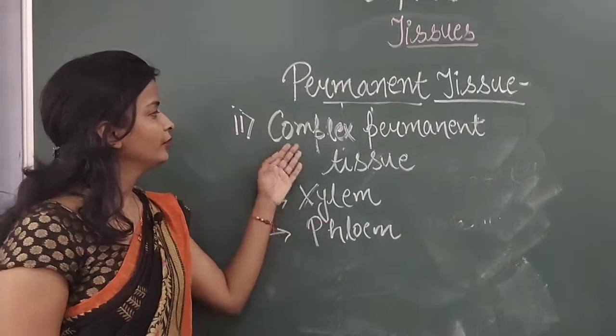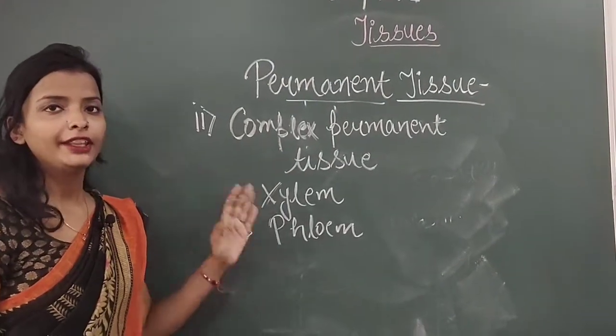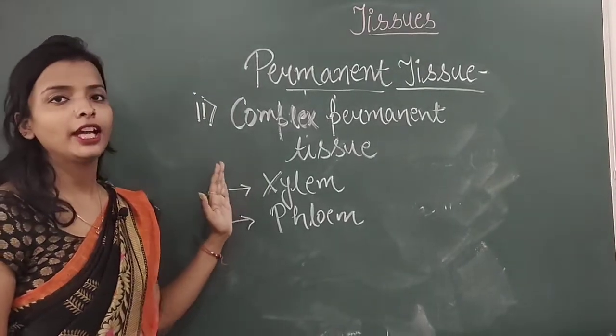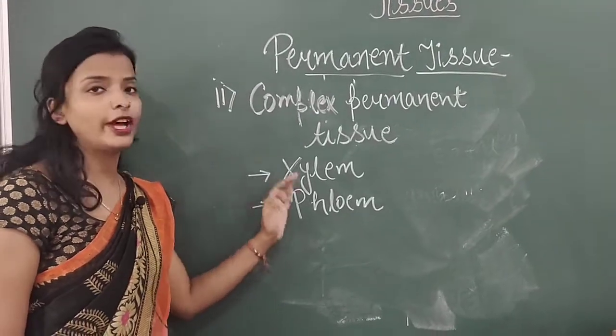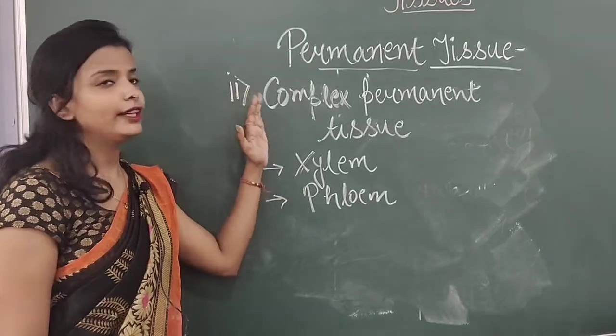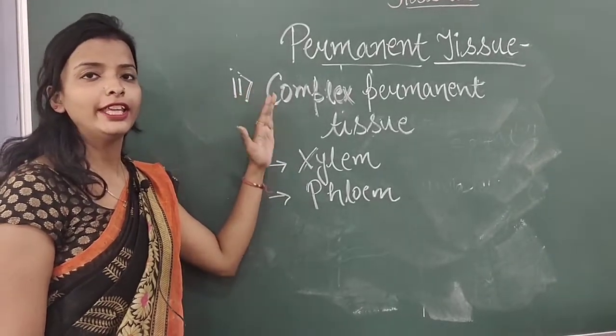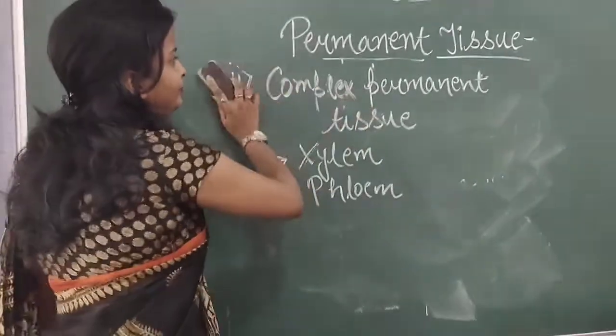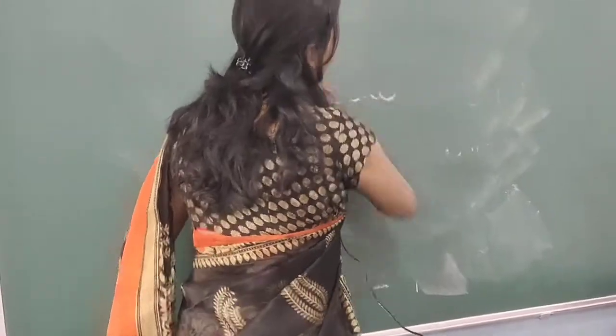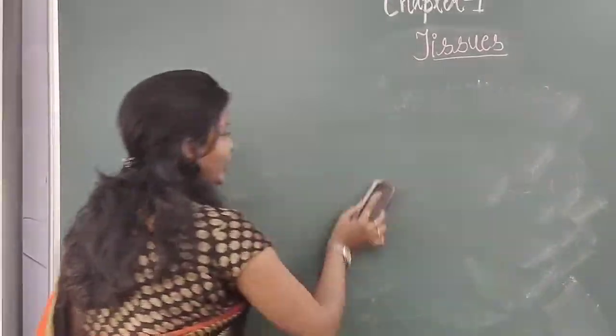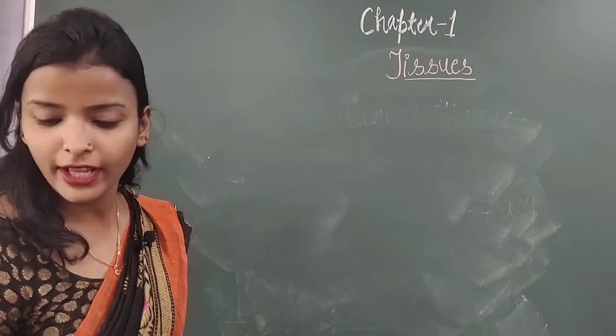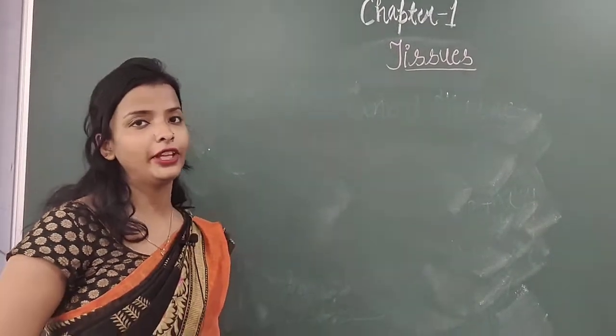So students, complex permanent tissue I have explained. Now before we discuss parenchyma, collenchyma, sclerenchyma or xylem and phloem in detail, first let us recap whatever we have studied till now. So first we have studied about the tissues. Tissues are groups of cells that have the same origin and same function.